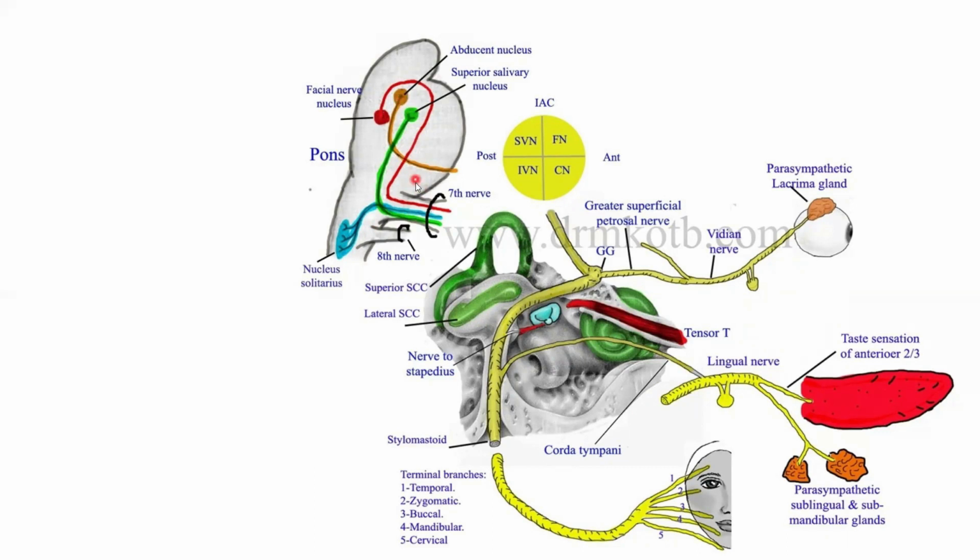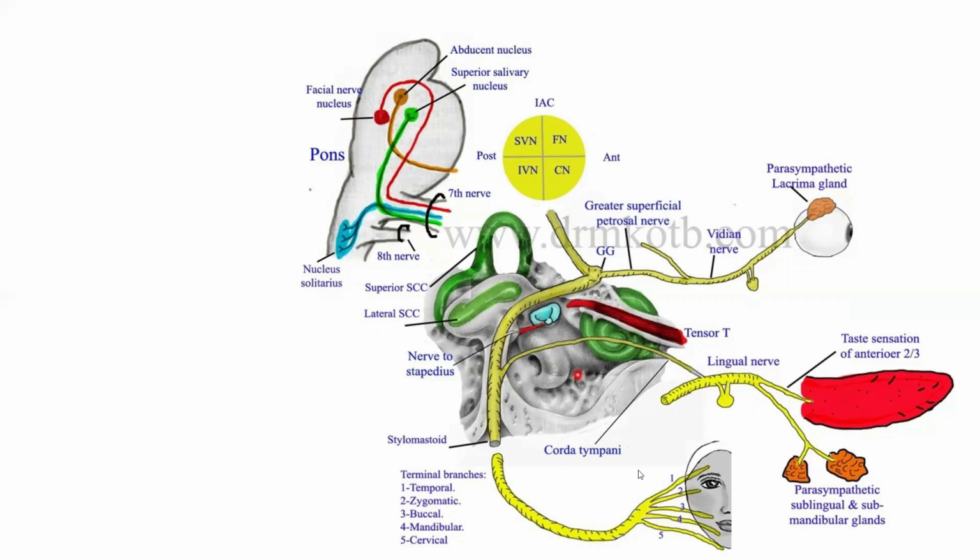This is the pontomedullary junction through which the seventh nerve is going to exit. This one is the internal acoustic meatus, which lies in the posterior surface of the petrous part of the temporal bone in the posterior cranial fossa. And then this is a diagram showing the ear, the internal ear, the middle ear.